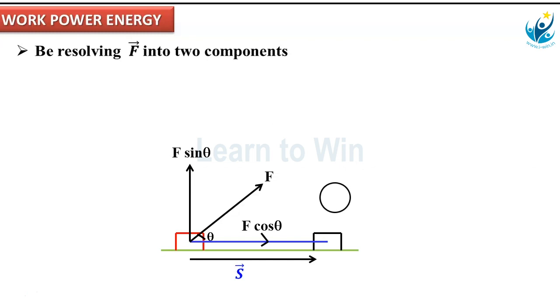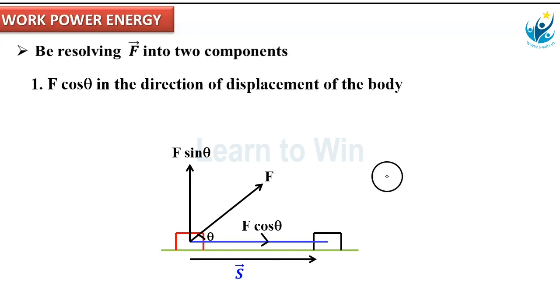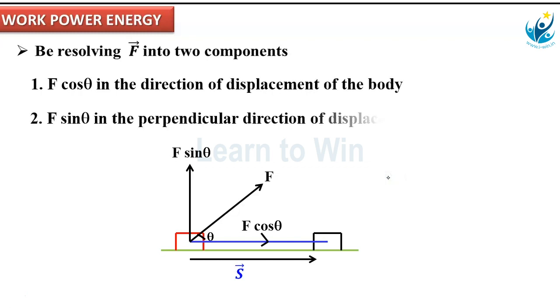Of these two components, F cos theta is parallel to displacement. So F cos theta is in the direction of displacement of the body and F sin theta is the component of force which acts perpendicular to the displacement direction.